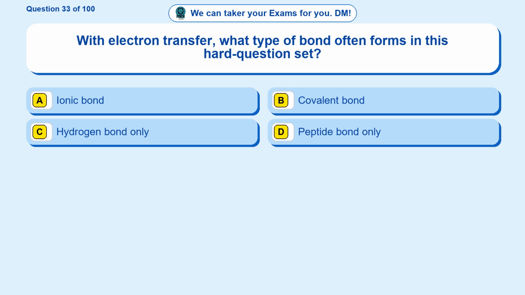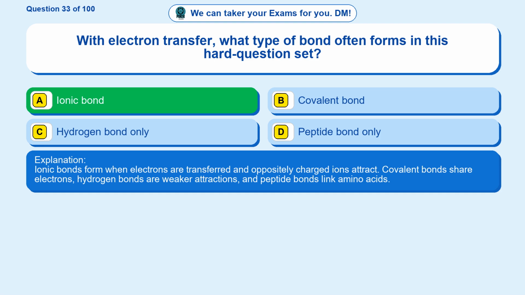Question 33. With electron transfer, what type of bond often forms in this hard question set? Option A, ionic bond. Option B, covalent bond. Option C, hydrogen bond only. Option D, peptide bond only. The correct answer is option A. Ionic bond. Ionic bonds form when electrons are transferred and oppositely charged ions attract. Covalent bonds share electrons, hydrogen bonds are weaker attractions, and peptide bonds link amino acids.